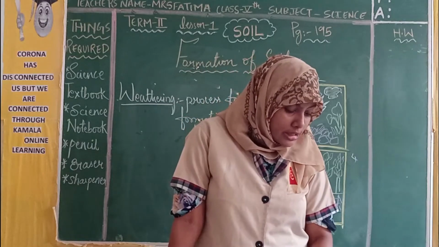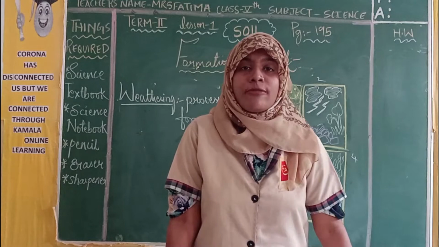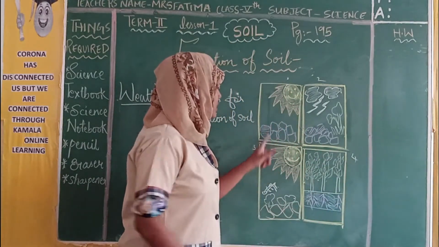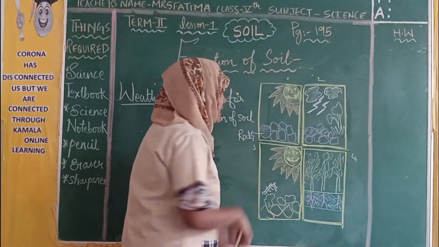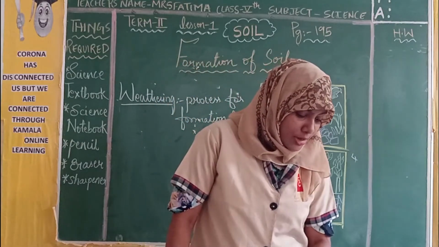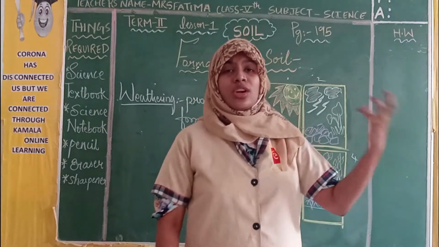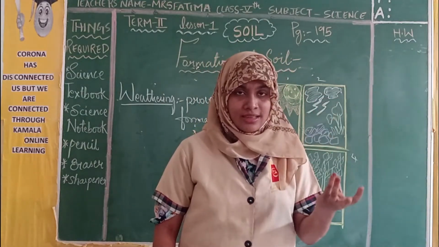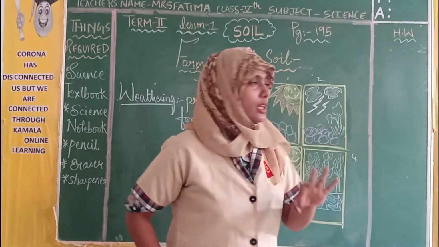Soil is formed from rocks. What are rocks, children? Big stones. Soils are formed from these rocks. Continuous and prolonged exposure of rocks to rain, sunshine and wind.